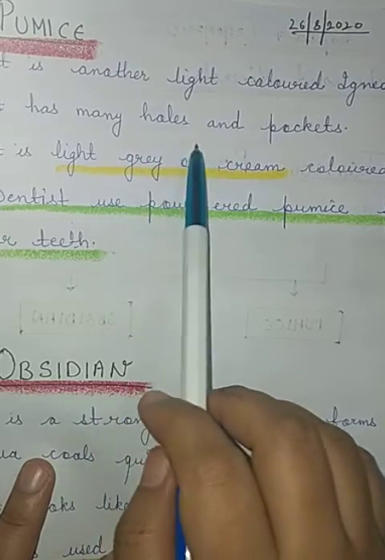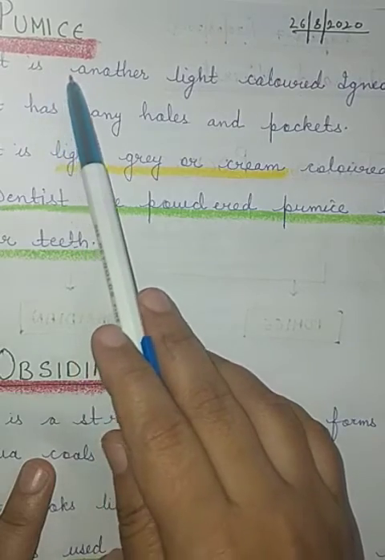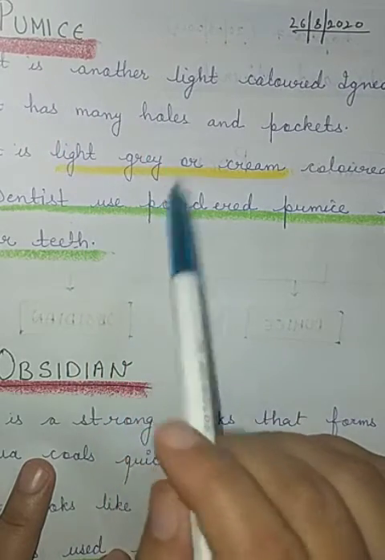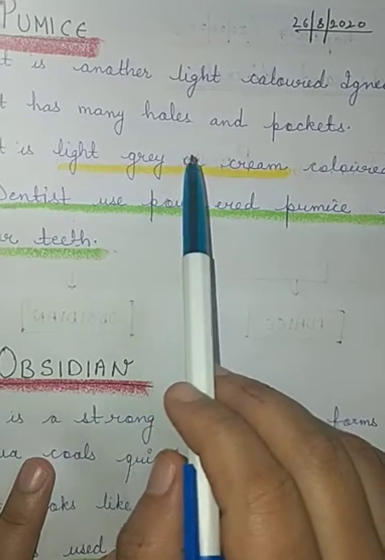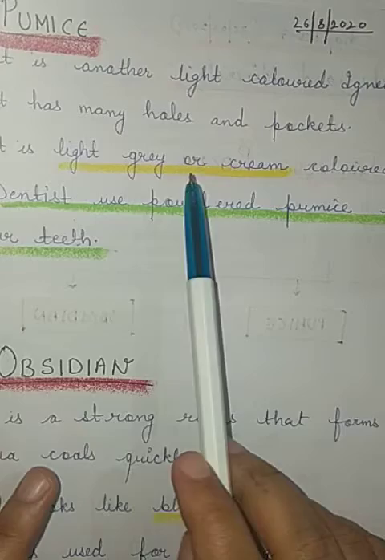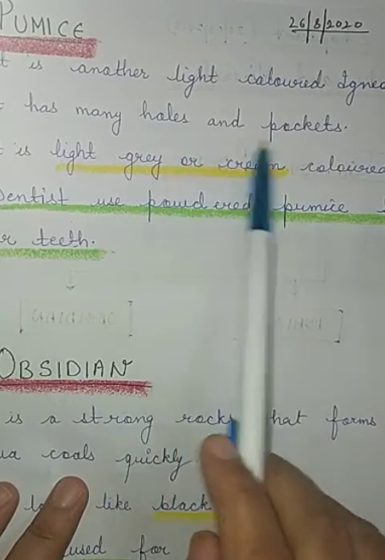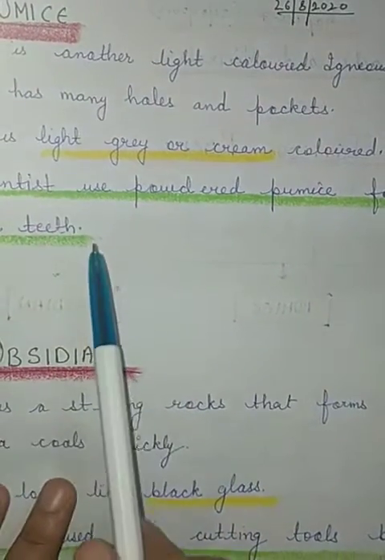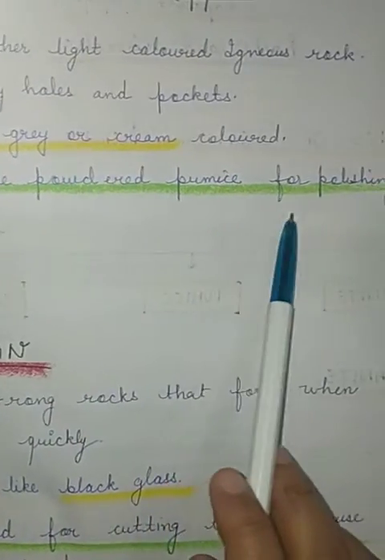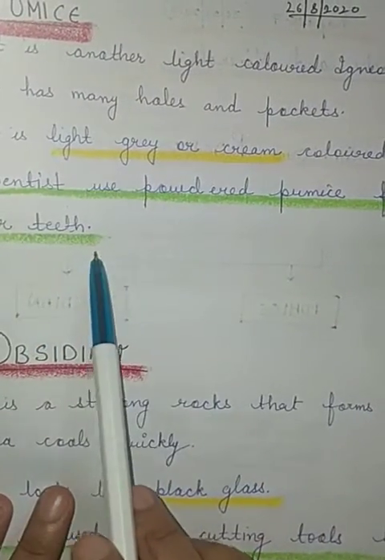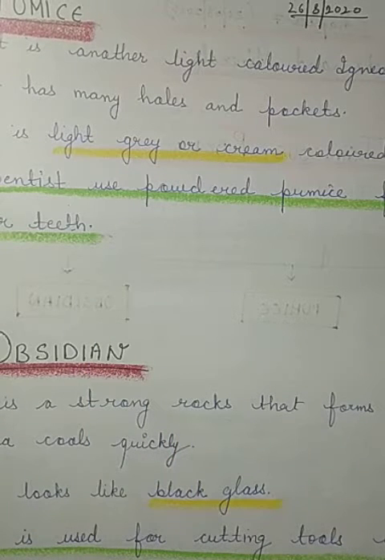And why does it have many holes and pockets? Because when pumice is formed, when magma comes on the surface of earth, some gases get trapped in it, and due to the formation of gases, there are holes and pockets in the pumice. So what is the main use of pumice? Dentists use the powdered pumice for polishing of the teeth. The dentist uses the powdered form of pumice to polish our teeth.